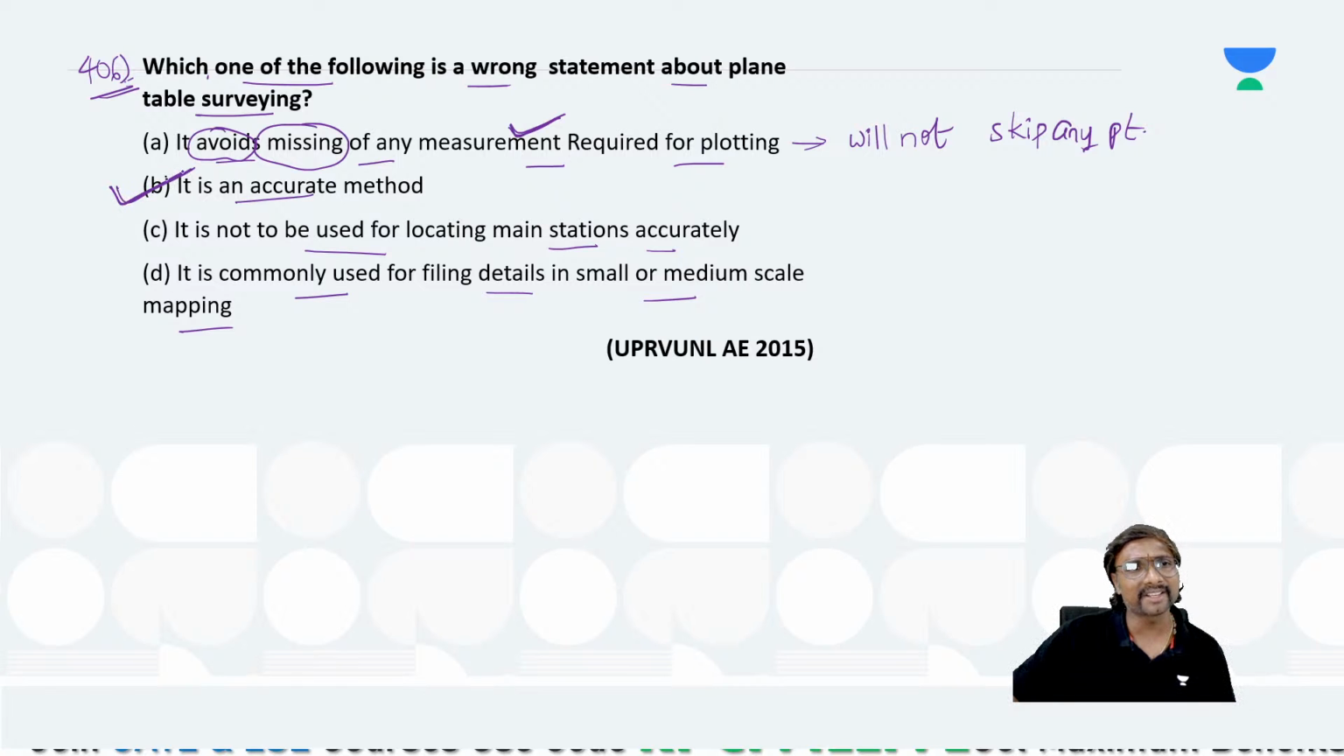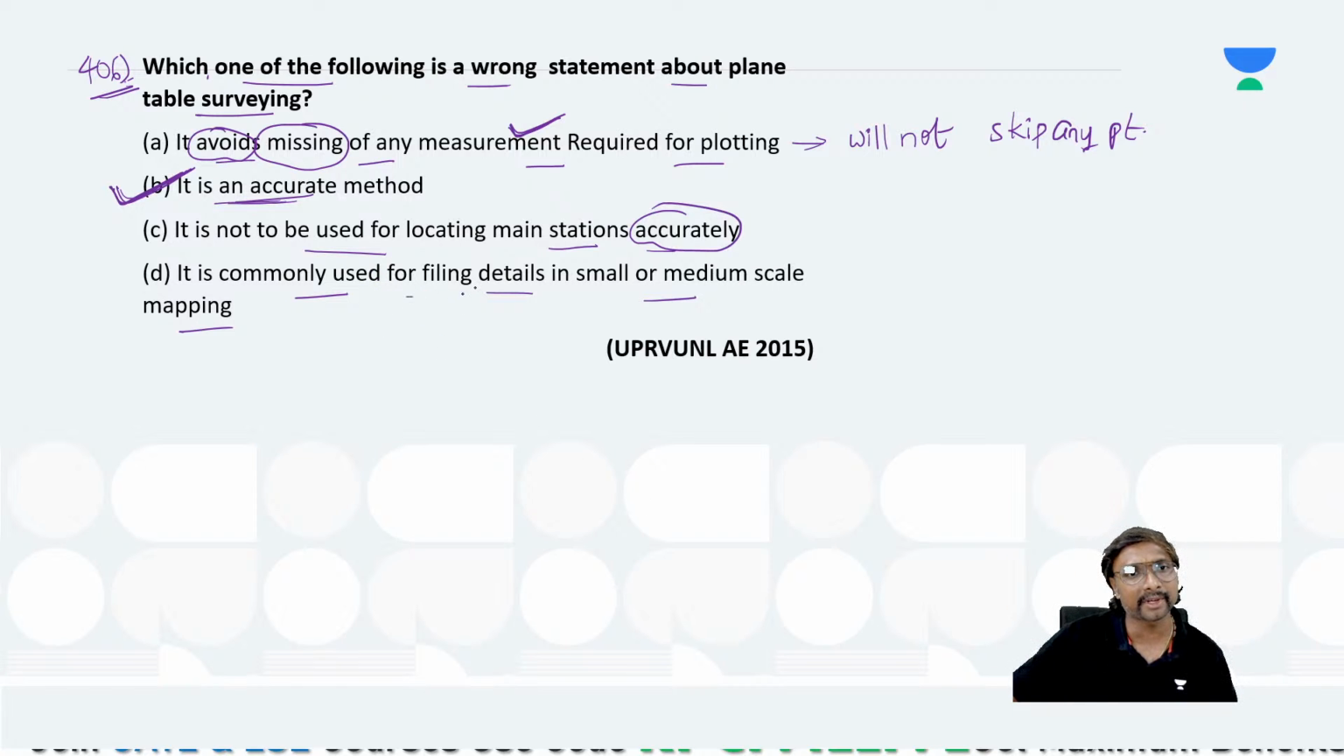Is it a 100% accurate method, or is it not a very accurate method? It is not a very accurate method. It is not to be used for locating the main stations accurately. So the statement that it is an accurate method is the wrong one. It is a lesser accurate method. That is the reason we don't use this for locating the main stations. Suppose you wanted to locate some benchmark, don't use the plane table survey. For the main station of an irrigation project, don't use the plane table survey. For normal work we can use it, right?